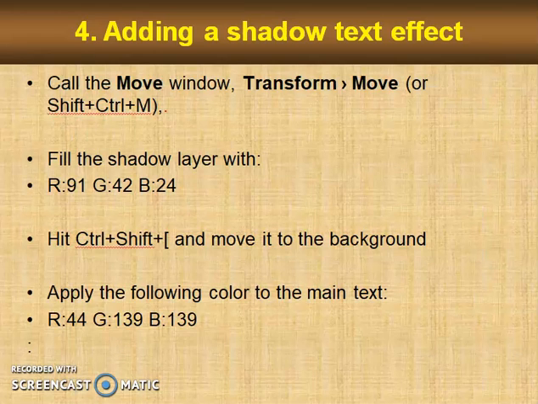Call the Move window: Transform, Move, or Shift plus Control plus M, and set the same parameters as for the arrow's shadows, 2 mm horizontally and 2 mm vertically, and then click Copy. Fill the shadow layers with the value of red 0, green 42, blue 24. Hit Control Shift plus left bracket and move it to the background.